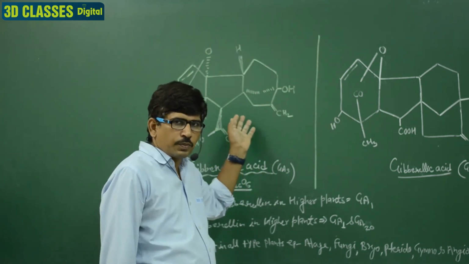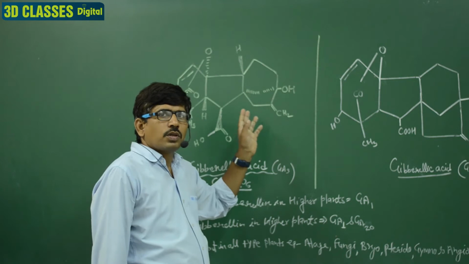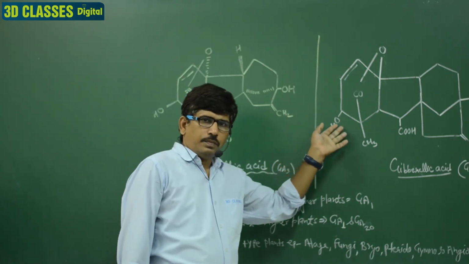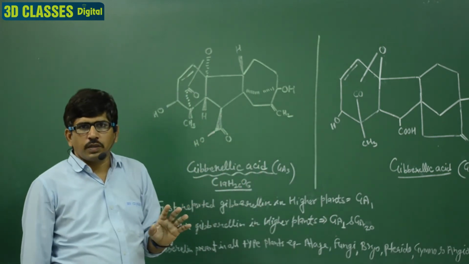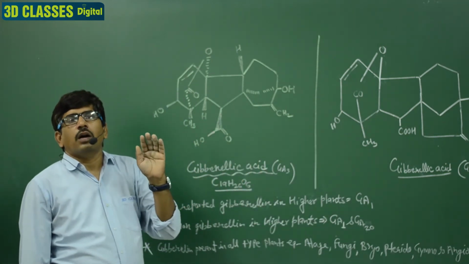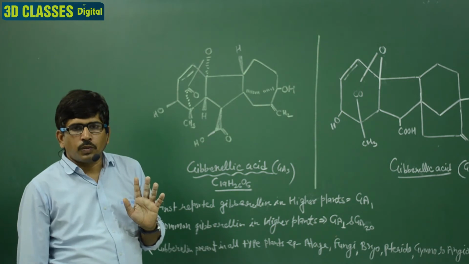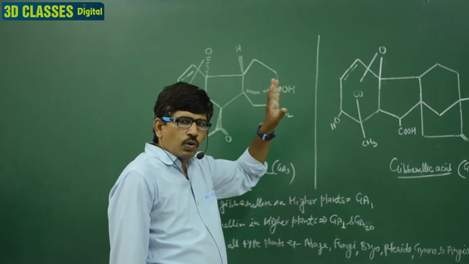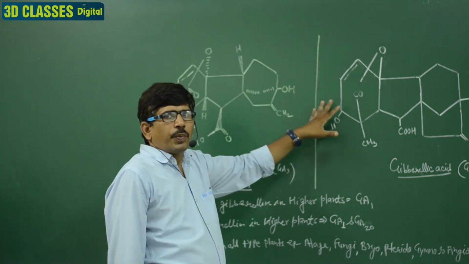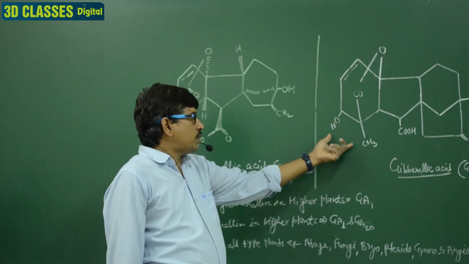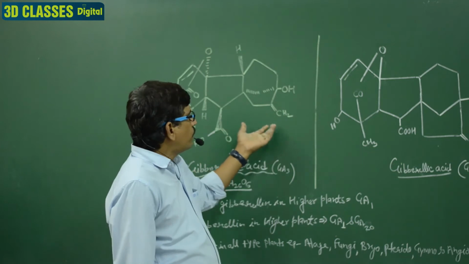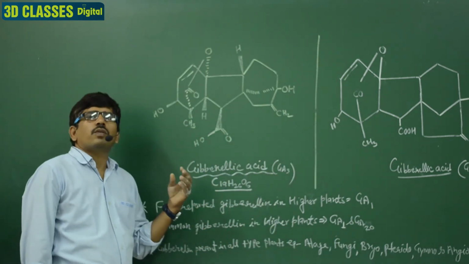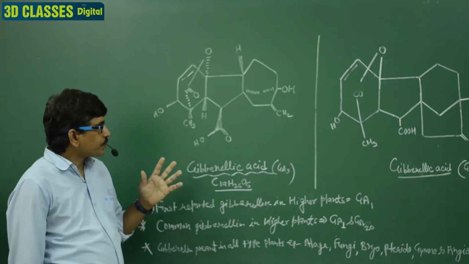In your module, this diagram is present, and in some books, in your Rajasthan board books, this diagram is given. In NCERT, no diagram is given for this particular growth hormone, but in your module and in the Rajasthan board book this diagram is given. You prepare this diagram. It is an easy diagram, and the other is a typical diagram. It is your choice, whichever diagram is suitable for you.